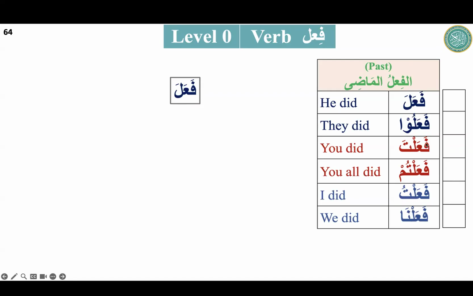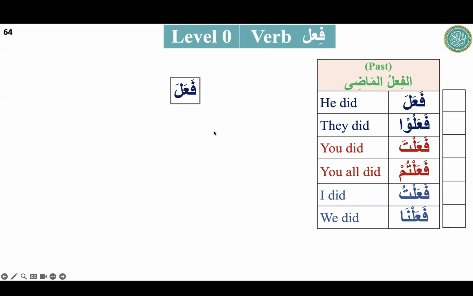Two important things: whenever we look at the verb, there are two things. One will be the doer and one will be the action. We cannot say fa'ala means to do. That is something else. Not every word's meaning is did. The doer is very important, and it is the past. He fa'ala, he did. Fa'alu, they did. Fa'alta, you did. Fa'alta, what is the doer here? You. Fa'altum, what is the doer? You all. Fa'altu, I did.